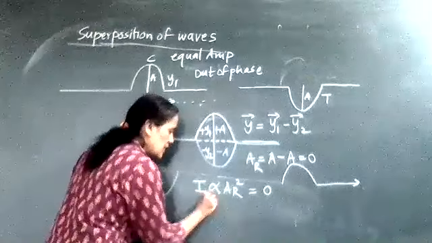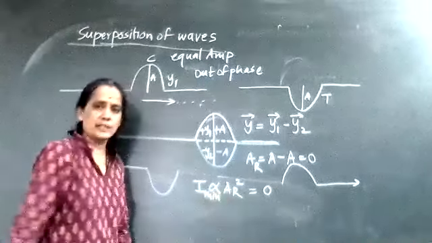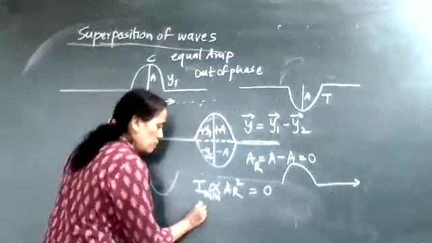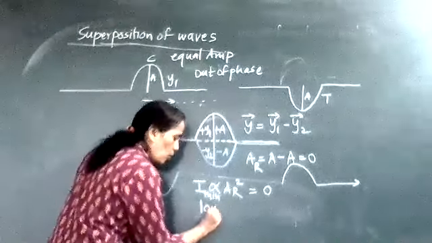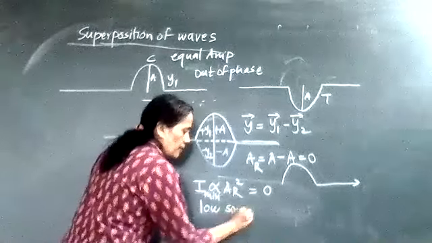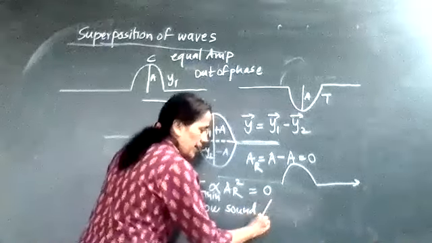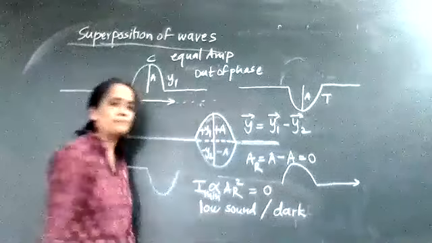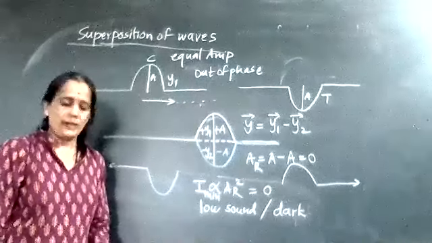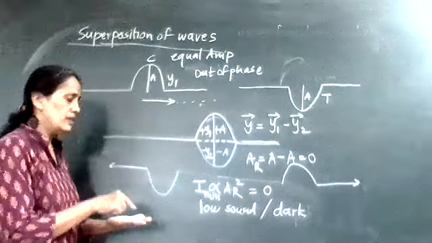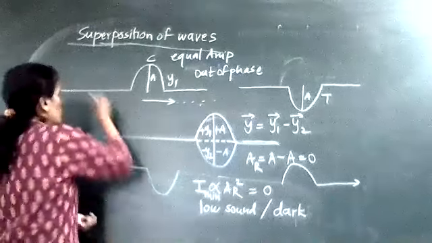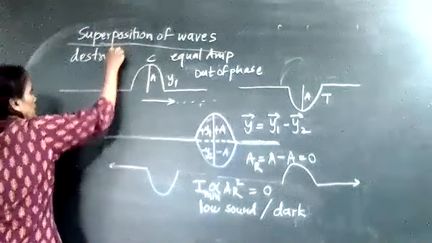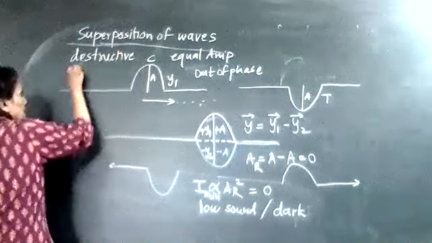That means I call it the minimum intensity. If the intensity is minimum, it means low sound. In the case of a light wave, there is a dark region. And that type of interference is called destructive interference.